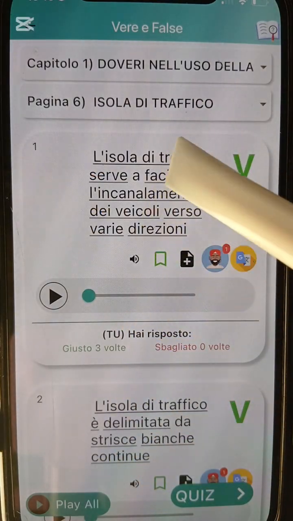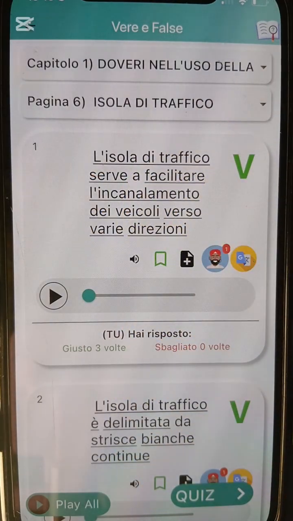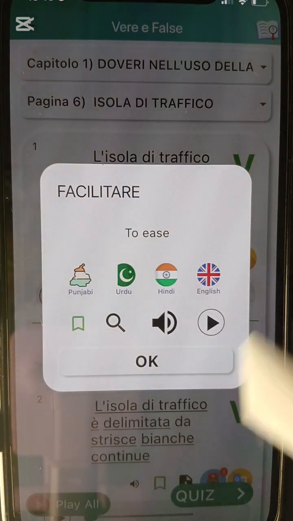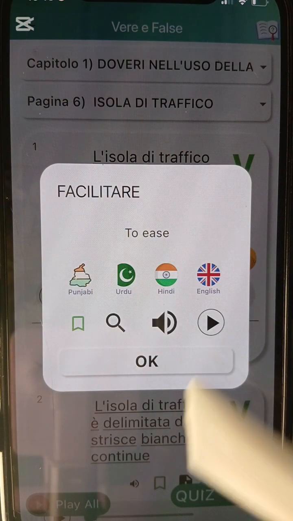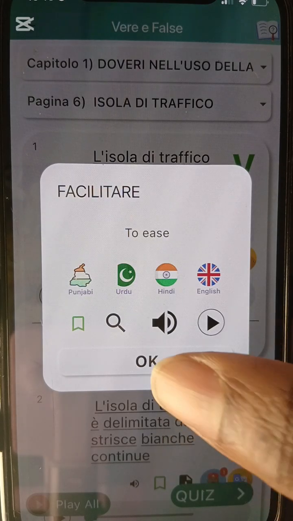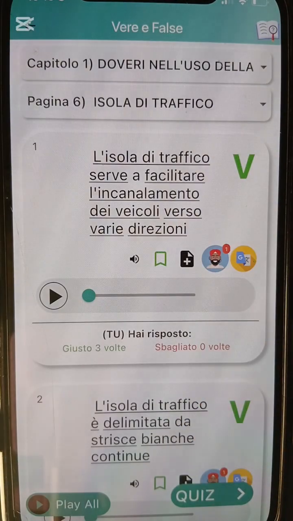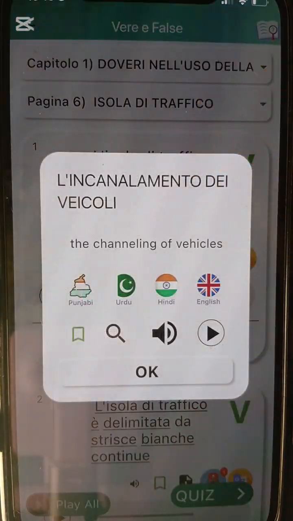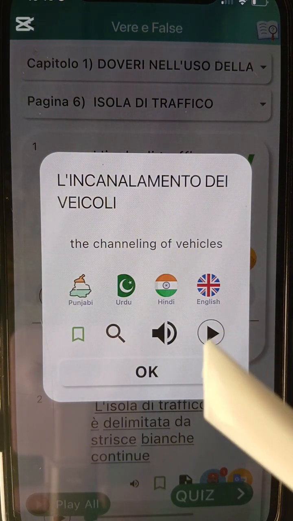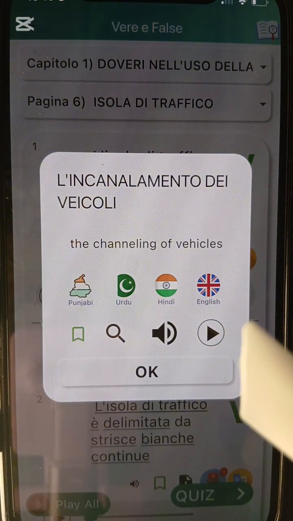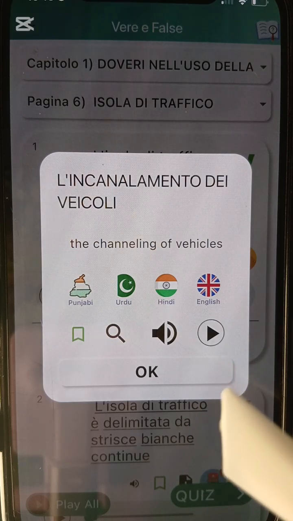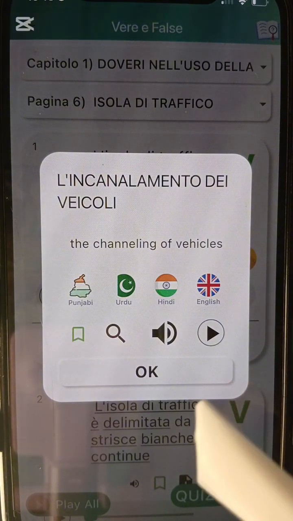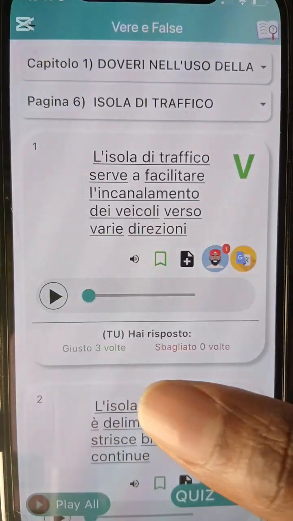Now, they said Isola di Traffico serve a facilitare. Facilitare means facilitate or to ease. Okay? You can use ease or facilitate. Anyone is okay. The word incanalamento means the channeling of what? Vehicles. L'incanalamento di veicoli means the channeling of vehicles.